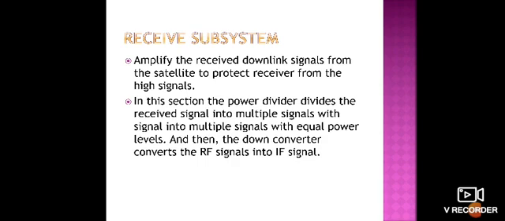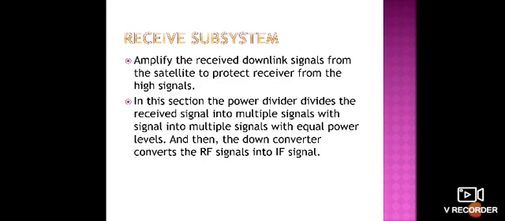The power divider divides the received signal into multiple signals with equal power levels, not with unequal power levels. Then it is given to the down converter, which converts the RF signals into IF signals. So that is the use of the receive subsystem.